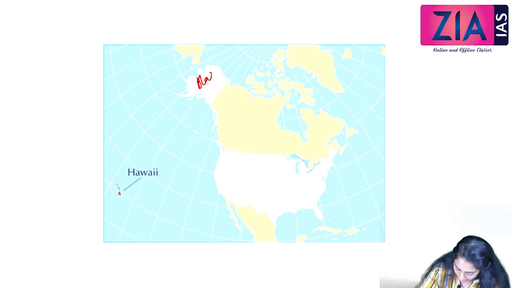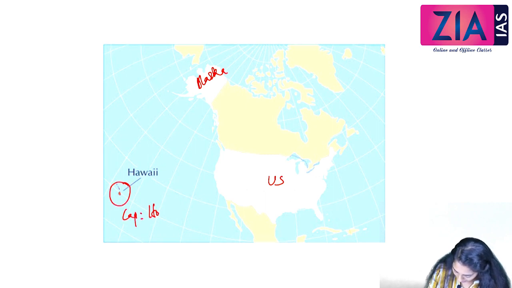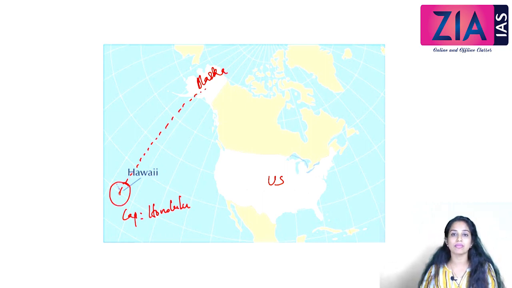We know that this is Alaska, this is the US, this is Hawaii. Hawaii is located here with capital Honolulu. We can locate it almost on the same longitude. Almost down the same longitude as Alaska, we can locate Hawaii.